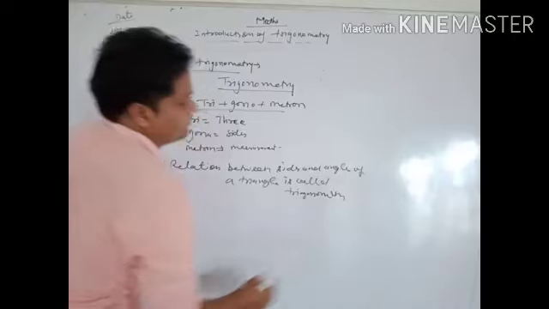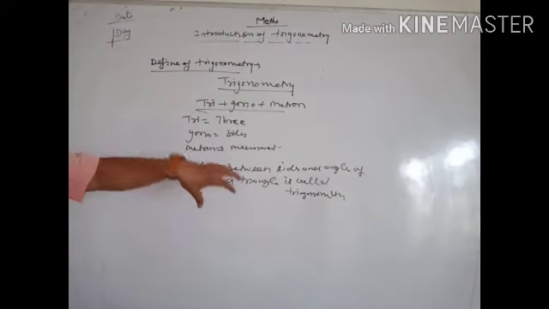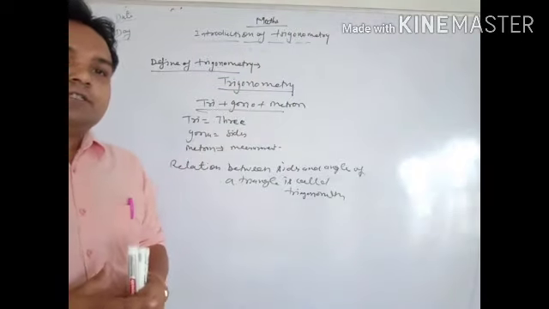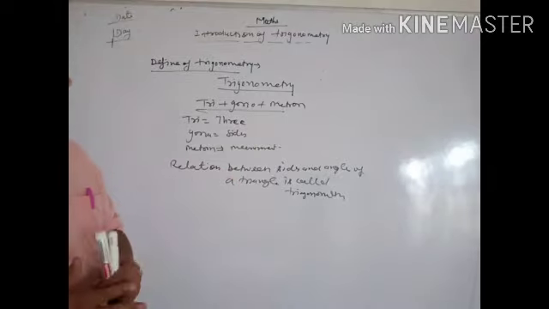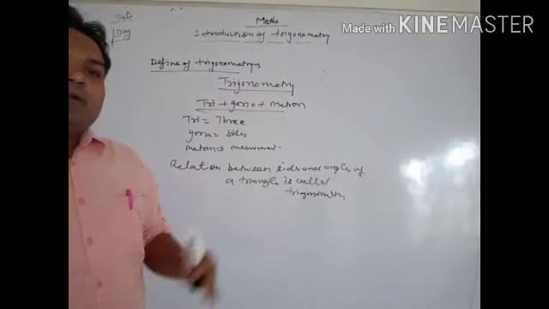The simple definition of trigonometry is the relation between sides and angles of a triangle.